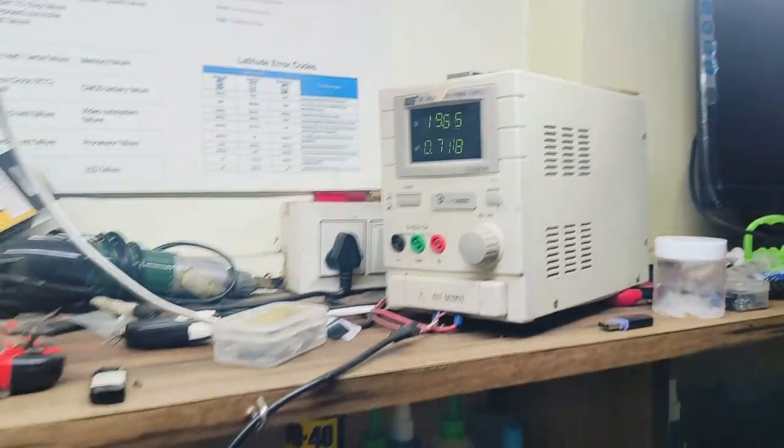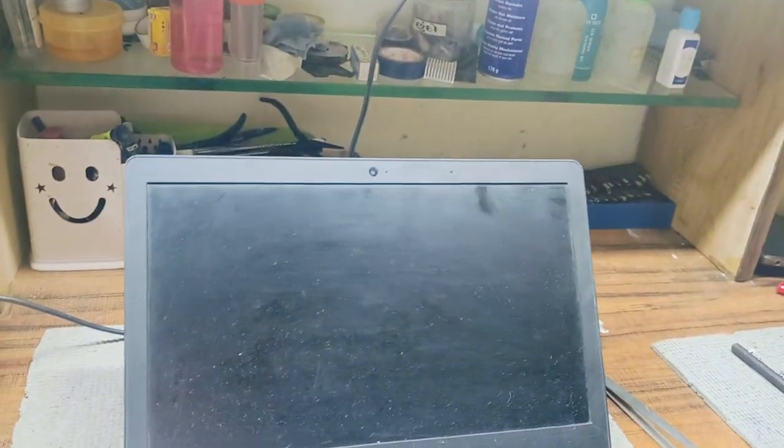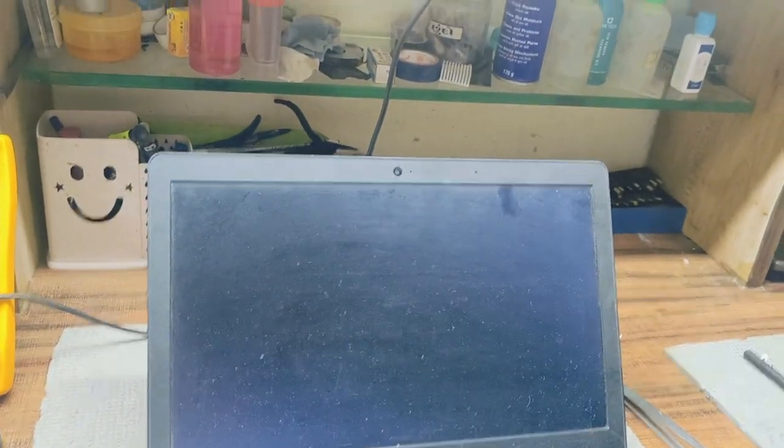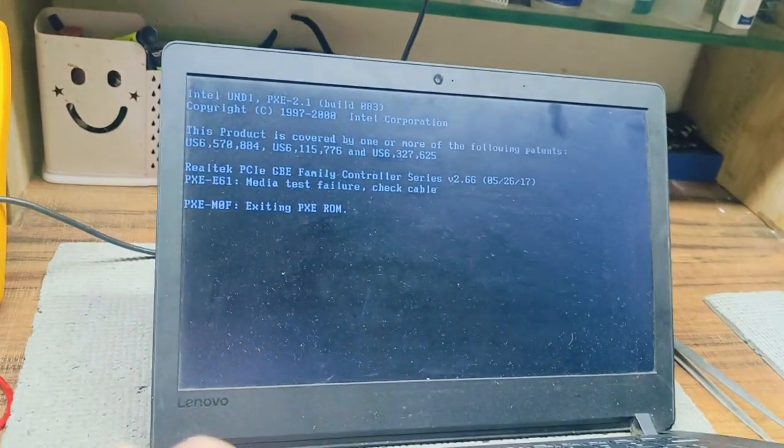System is powered on, and display. Yes, display is also coming. This short dead Lenovo laptop case study is now complete.